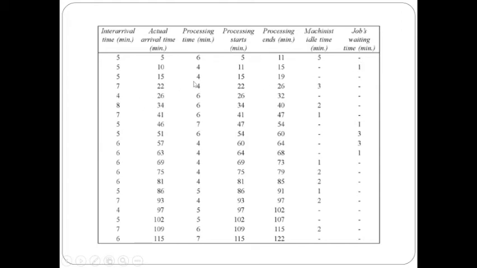And here you can see that the arrival time of the job is 10 minutes, but the processing starts only at 11 minutes. So there is a difference of 1 minute here. That will be the job waiting time here, right? So likewise we have to calculate all the machinist idle times and the job waiting times. Then if you sum everything, we will get the machinist idle time and the jobs waiting time.